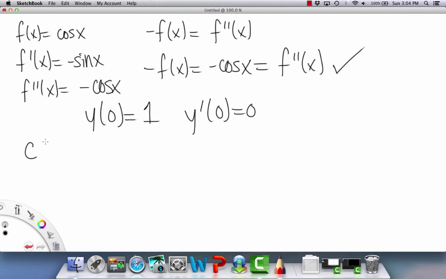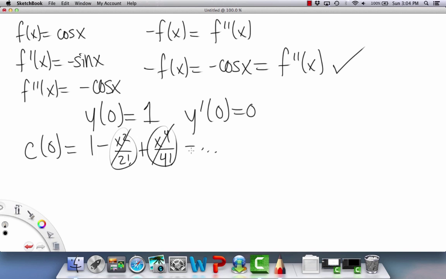When c is 0, our expanded form looked like this, right? These are the even ones, remember? And then etc. And when you plug in 0 for x, all of the terms after 1 basically just become 0. So our answer is 1. So that fits the first condition here.